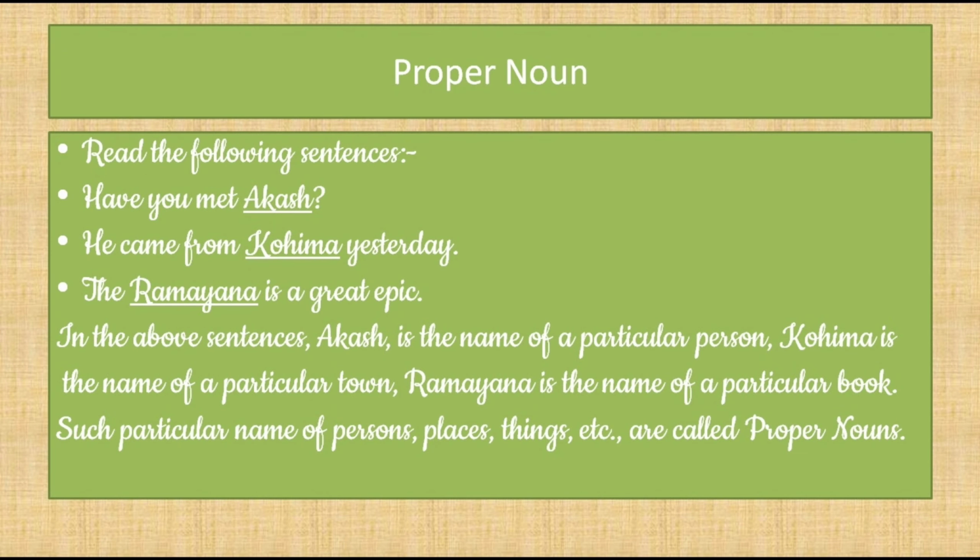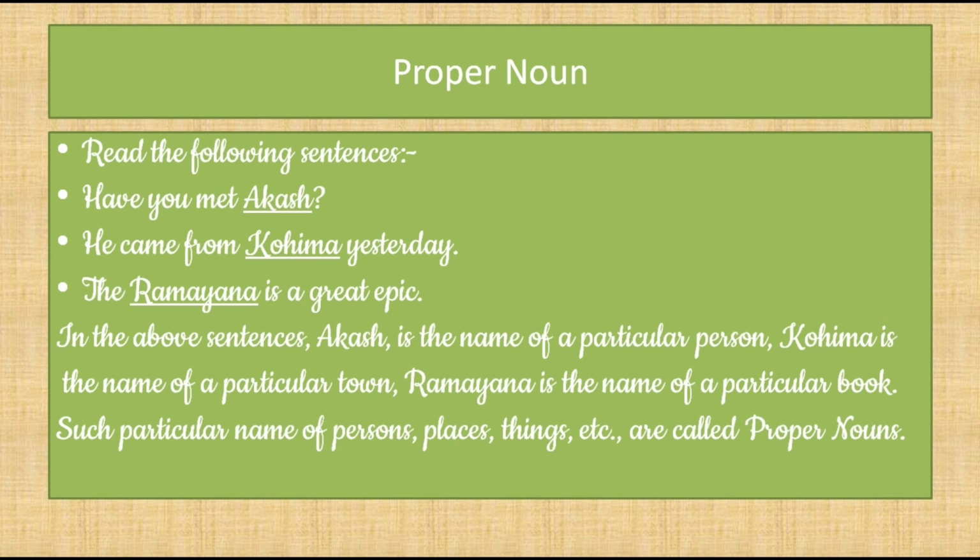This one is proper noun. Read the following sentences. Have you met Akash? He came from Kohima yesterday. The Ramayana is a great epic. Now see, in the above sentences, Akash is the name of a particular person. One name of one boy is there. So the name of a particular person is called a proper noun.